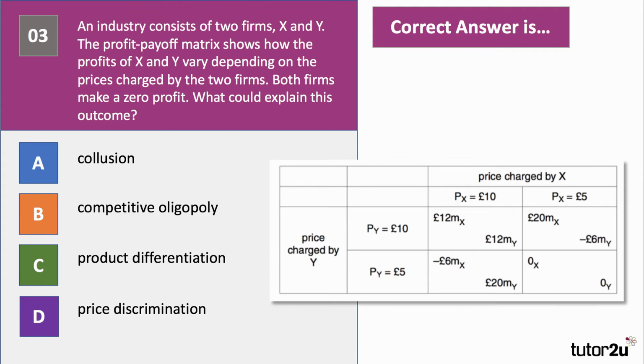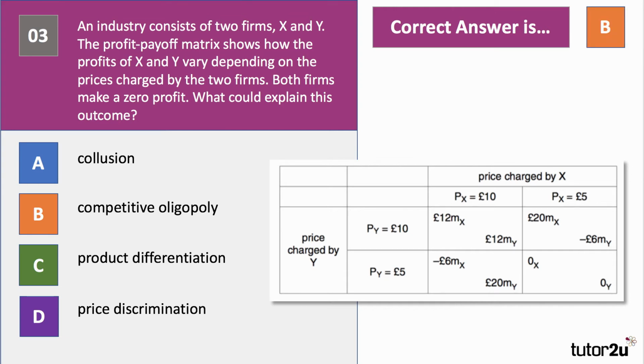So this is a classic oligopoly prisoner's dilemma question where two firms can either charge a high price, £10, or low price, £5. We're told that both firms make a zero profit. What can explain this outcome? Well, it must be the case that the firms in an oligopoly, or in this case a duopoly, have departed from some sort of collusive behaviour. They're now starting to compete with each other, and therefore the correct answer is B.